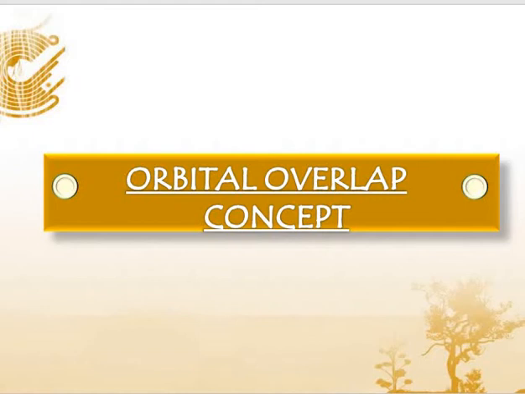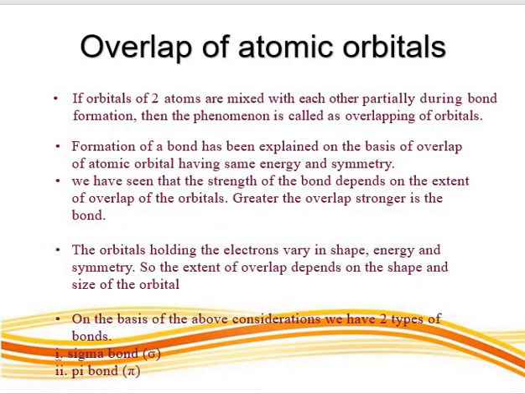Orbital overlap concept, or overlap of atomic orbitals. Formation of a bond has been explained by the overlapping of atomic orbitals of the same energy and symmetry. Now let's see this. If two atomic orbitals are mixed with each other partially during bond formation, this phenomenon is called overlapping of orbitals. Greater the overlapping, stronger is the bond.